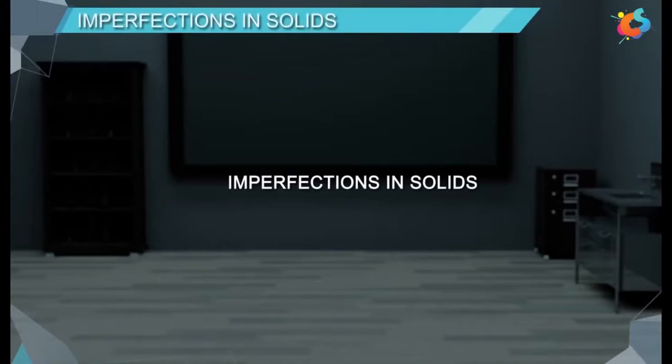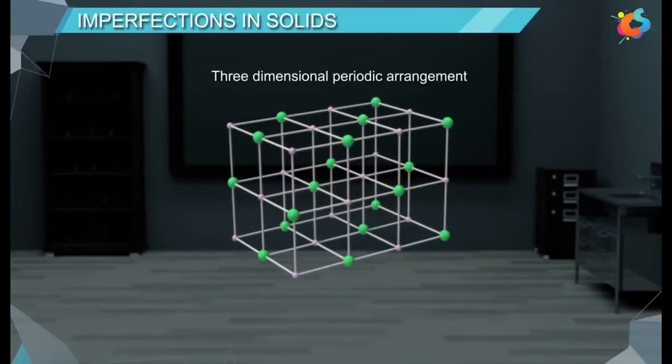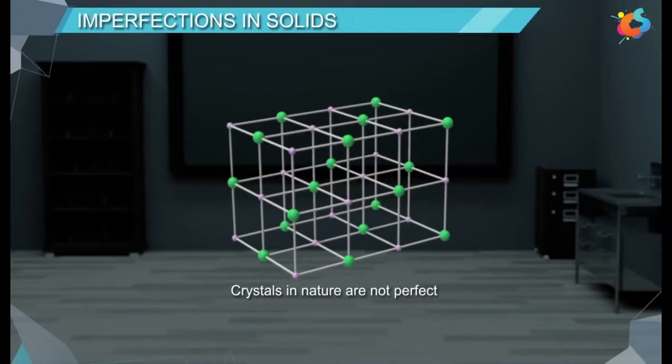Imperfections in solids. Crystalline solid state is characterized by a three-dimensional periodic arrangement of atoms or ions or molecules in space. Ideally, there should be a perfect order in this arrangement. However, crystals in nature are not perfect. They do not possess perfectly ordered arrangement.